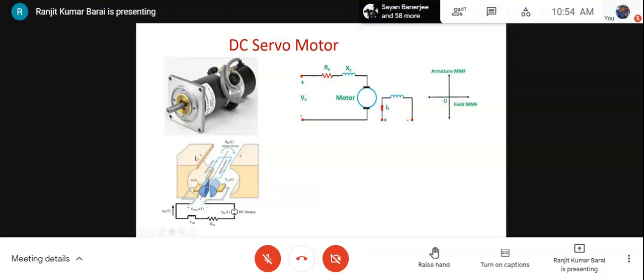So the basic inherent structure of a DC servo motor is the same as ordinary or commercial DC motors. This field coil is just a schematic. It shows the field MMF. The field MMF may be generated by an electromagnetic coil, or it may be due to the permanent magnet.